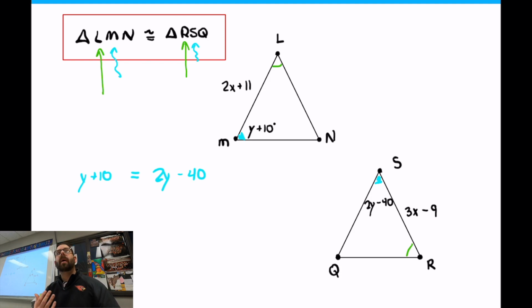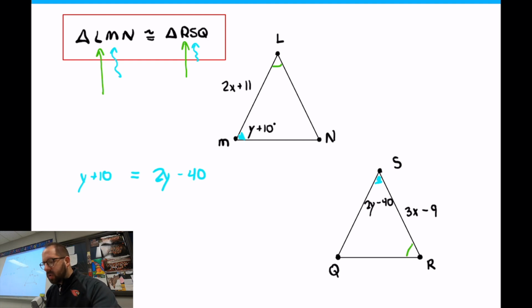So when I start my problem, you're actually seeing me do a normal problem. I'll look at the letters up in the corner if they provided those to me. Maybe they're in the instructions. And then I go look at the picture and I start making all my markings. So I do the angles first to see if there's any angles I can set equal to each other. Like on this one, I noticed that M and S have the same angle, and there were variables there. So I set those things equal to each other, and I'm going to solve this out.